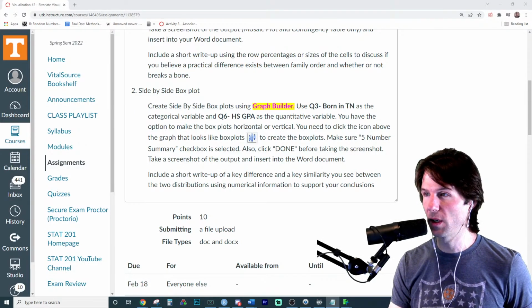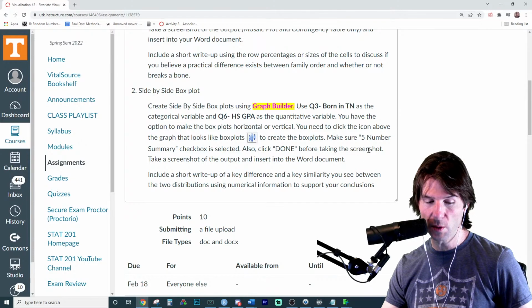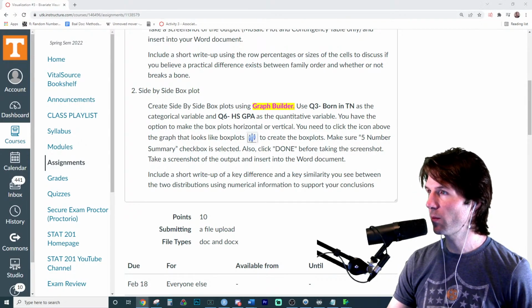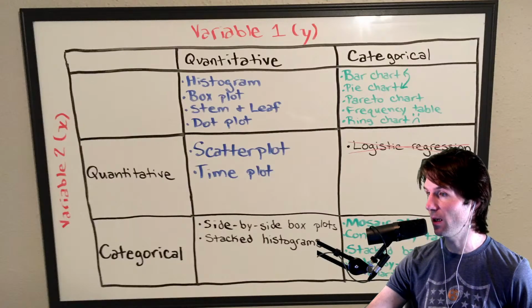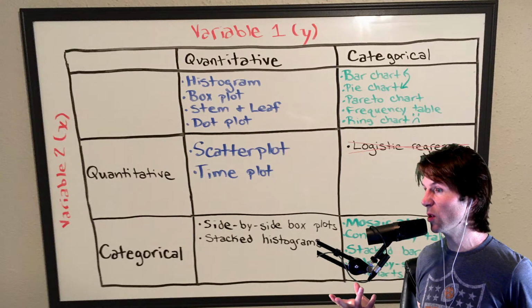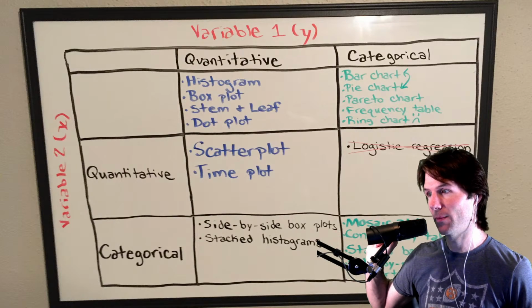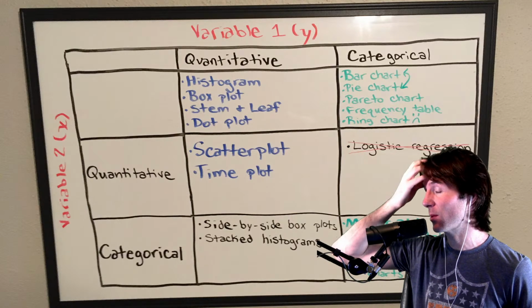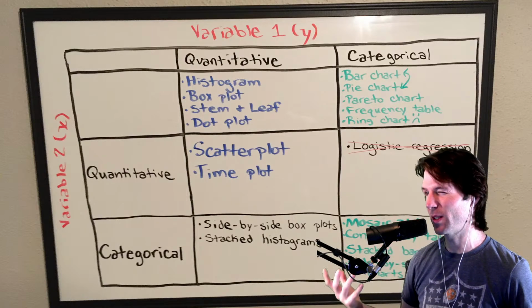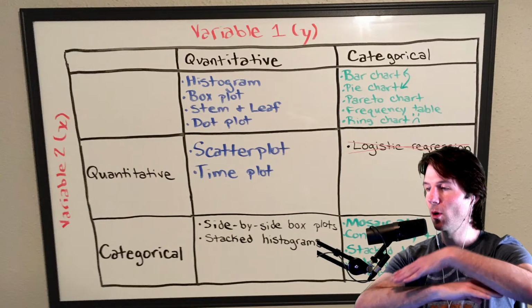1440 Stat Tool 1, side-by-side box plots. Okay. So when it comes to side-by-side box plots, we have to remember that a box plot is a univariate quantitative display of data. So multiple box plots would create side-by-side box plots. A singular box plot is just going to be a box plot, quantitative. But if you're using multiple box plots, they could go side by side. You could stack them. You could make stacked box plots if you wanted, just put them on top of each other, or you put them side by side.